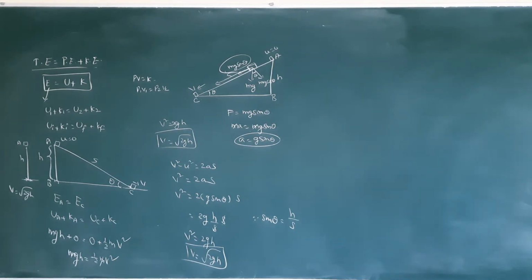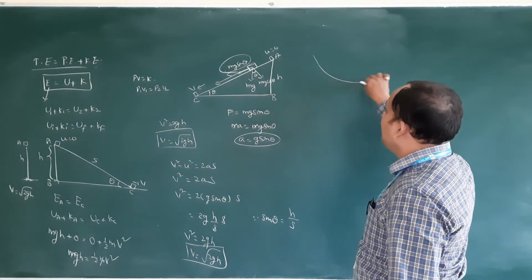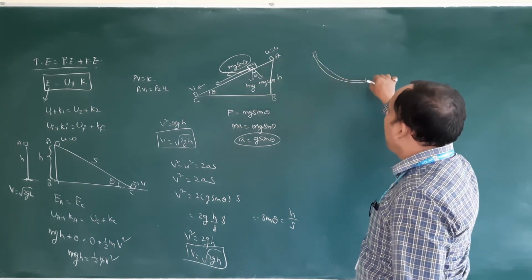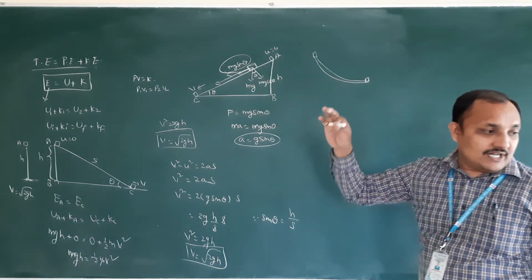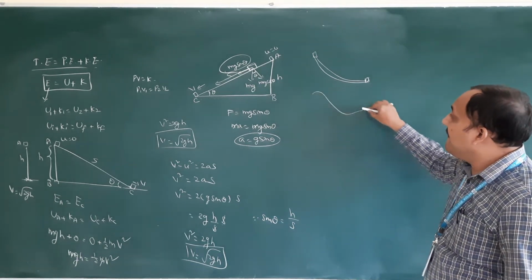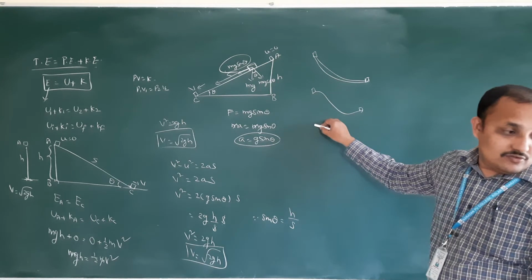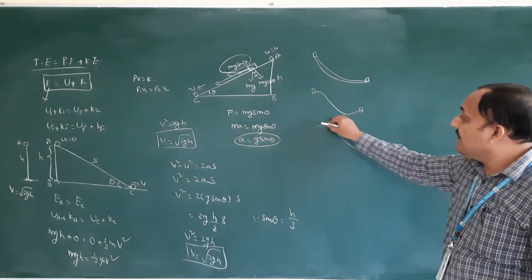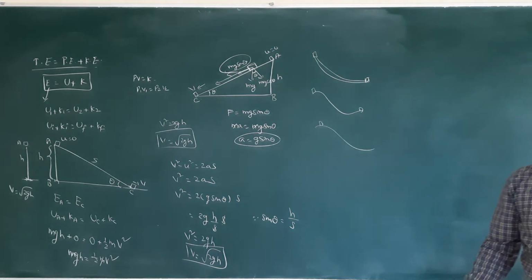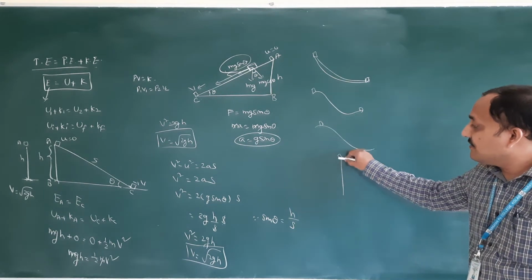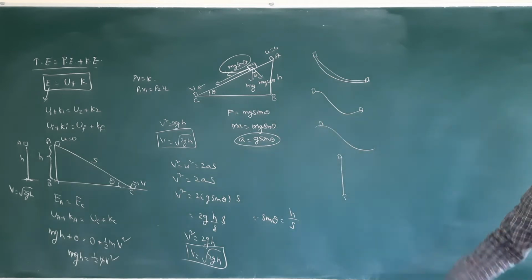Next they give a note. So different diagrams they give. Once you can see, whatever may be the shape, initial position, final position. Sometimes the object is coming like this. That is one diagram they give. Another diagram they give like this. Another diagram, directly it is moving from here to here. So in all these cases, velocity is root 2gh only, from how much height it is going to be reaching.